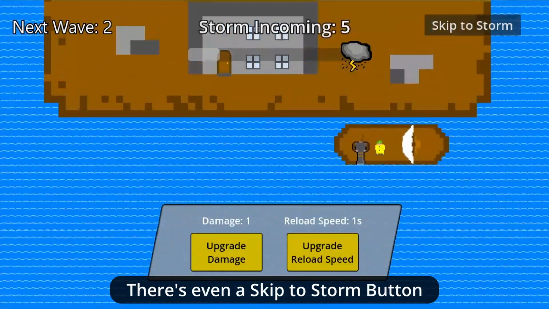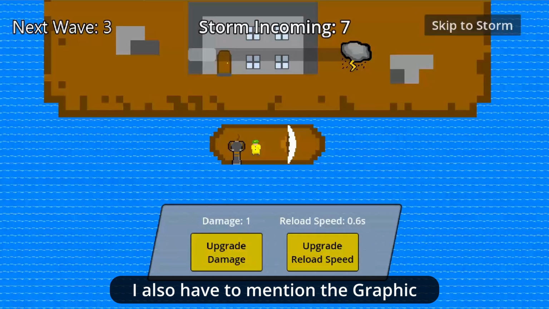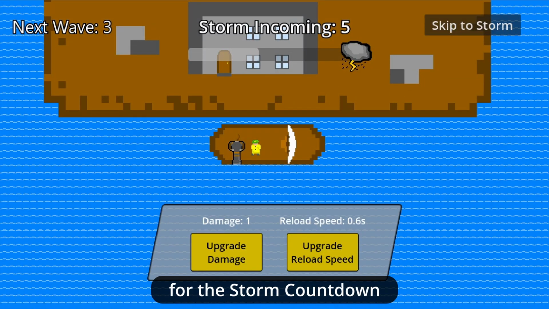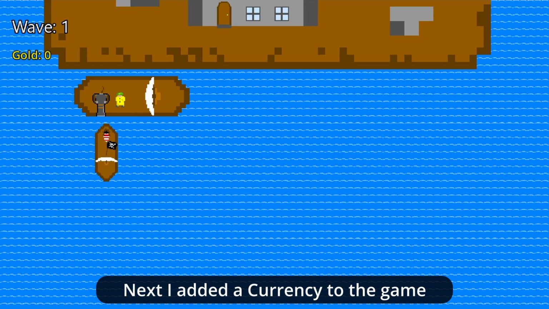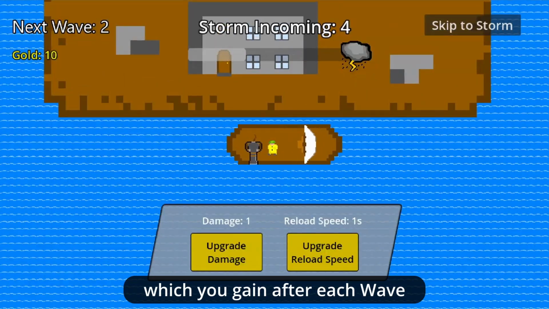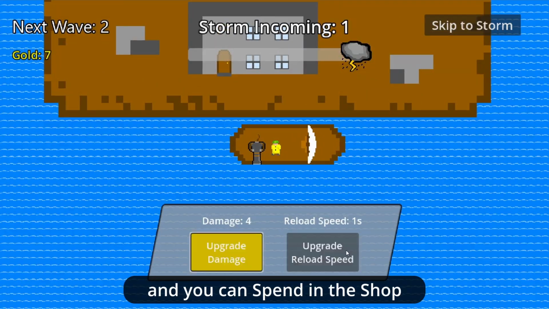There's even a skip to storm button. I'm so thoughtful. I also have to mention the graphic for the storm countdown, as I'm quite proud of that. Next I added a currency to the game, which you gain after each wave and you can spend in the shop. Now we move on to day 7, the final day.